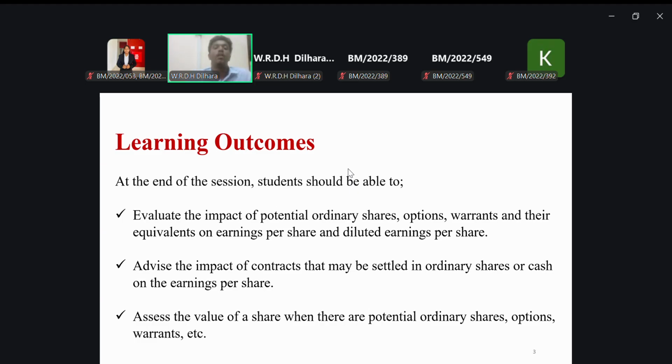So during this session, we are going to discuss these two earning per shares and also the impact of contracts that may be settled in ordinary shares or cash on the earning per share. That means, Lamai, in some cases we enter into contracts with lenders, borrowers, and so on. As an example, you borrow a loan, you are a company and you are the owner of that company. It's a public listed company, okay?